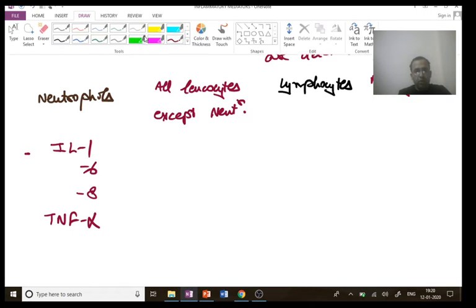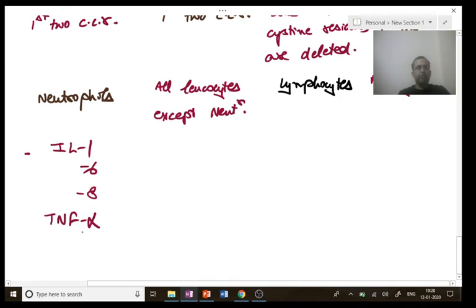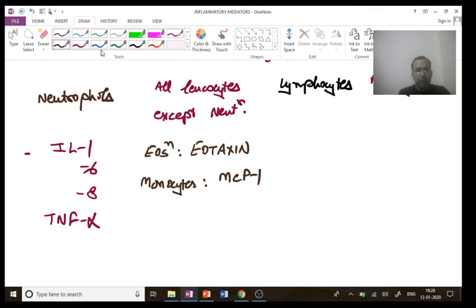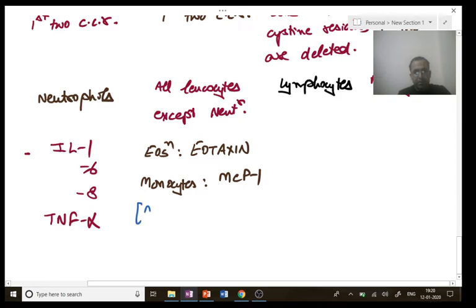Next, all leukocytes except neutrophils. Which ones are left? Eosinophils. That is eotaxin. Next, monocytes, where the chemokine is MCP1, which stands for monocyte chemoattractant protein.